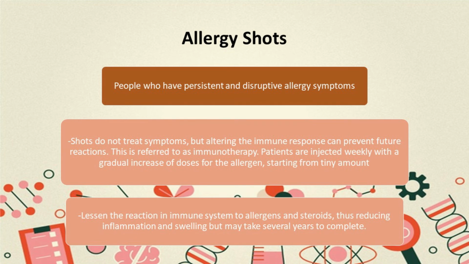The third treatment is allergy shots. Shots are given to people who have persistent and disruptive allergy symptoms. They do not treat symptoms, but altering the immune response can prevent future reactions. This is referred to as immunotherapy. Patients are injected weekly with a gradual increase of doses of the allergen, starting from a tiny amount. It lessens the reaction of the immune system to allergens, thus reducing inflammation and swelling, but may take several years to complete.